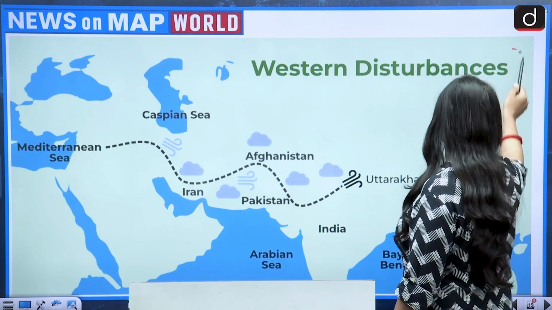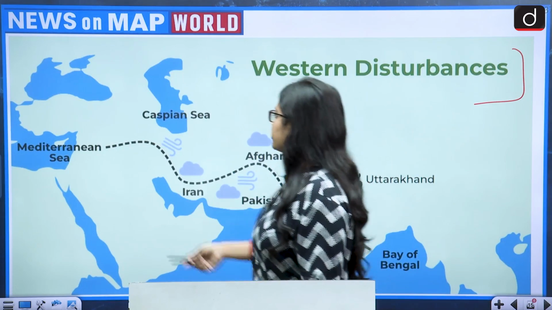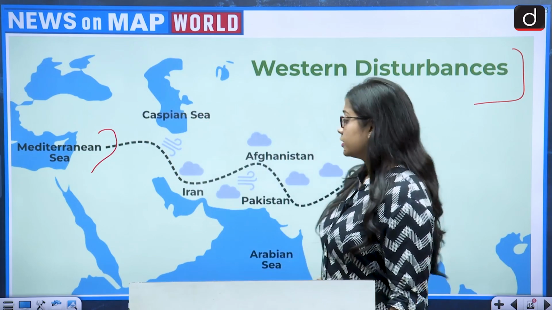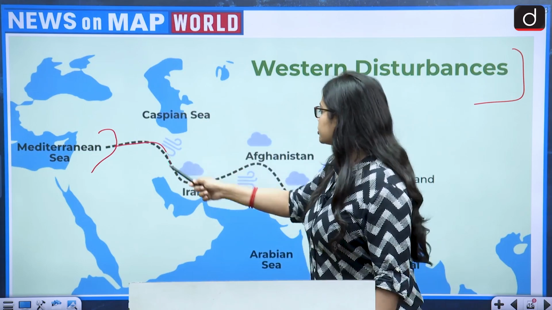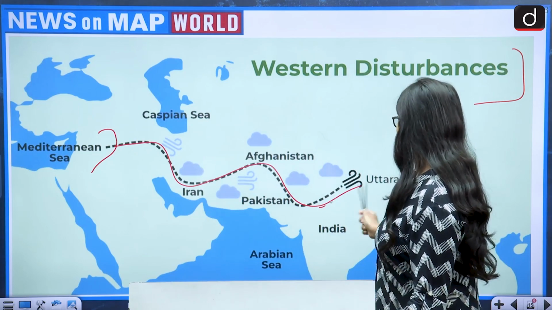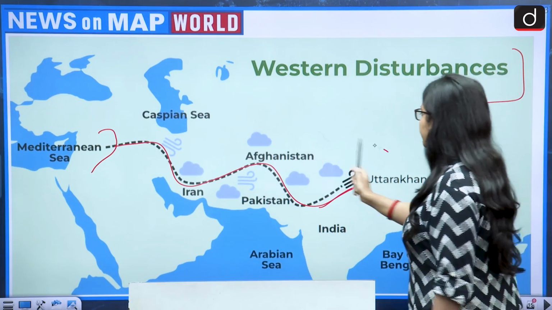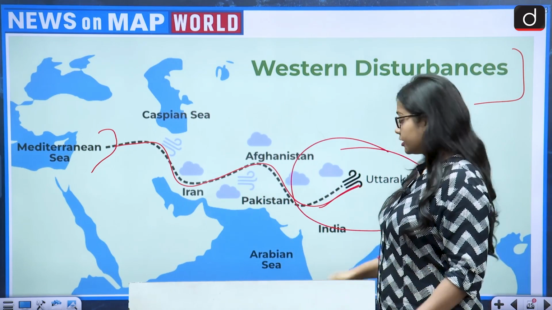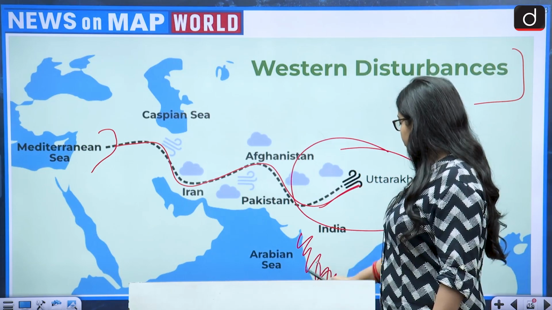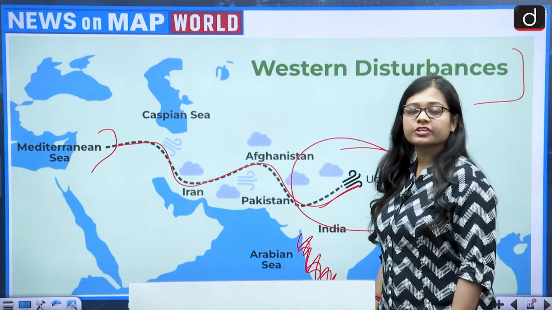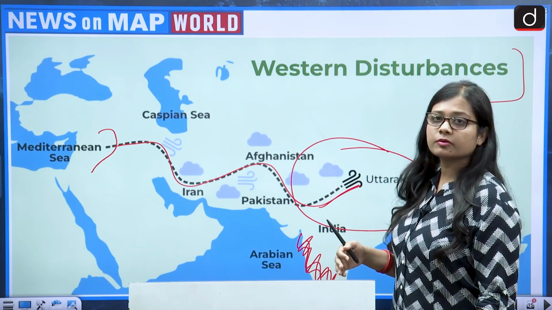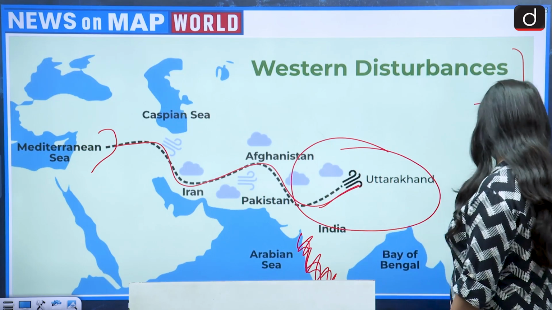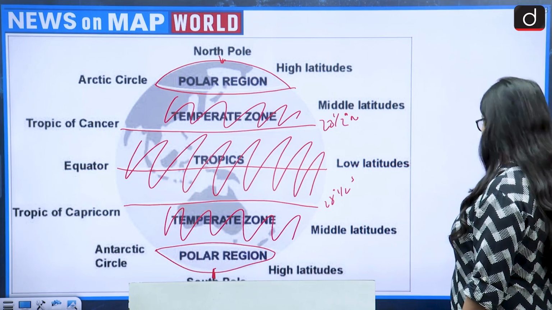This map clearly shows the Mediterranean region, the Caspian Sea and the Black Sea. Then it enters India and basically affects northern India, because it enters in the north. Southern India basically remains out of its reach, and the western disturbance is very much responsible for causing rainfall in the northern region.